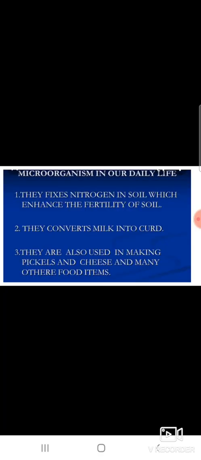Then only microorganisms in our daily life. They fix nitrogen in soil, which enhances the fertility of soil. They convert milk into curd. They are also used in making pickles, cheeses and many other food items. Then only microorganisms in food preparation.